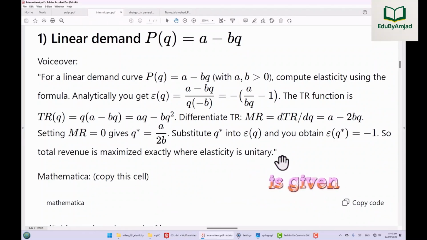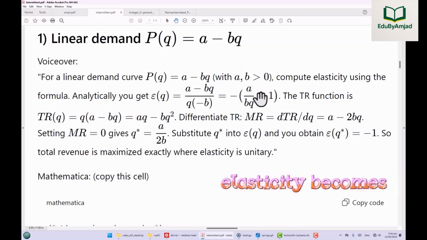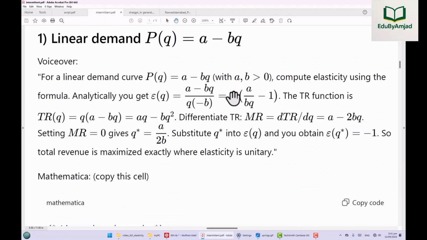Analytically, demand is given by P(Q) equal to A minus BQ, where both A and B are positive. From this, elasticity becomes A over BQ minus 1. Total revenue is AQ minus BQ squared.